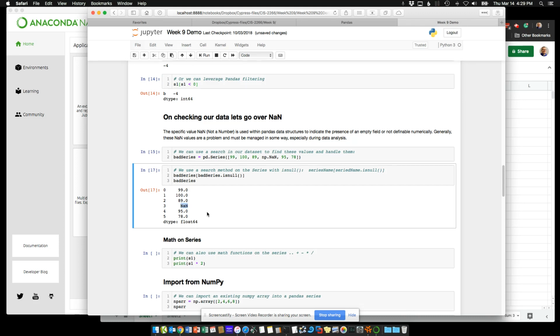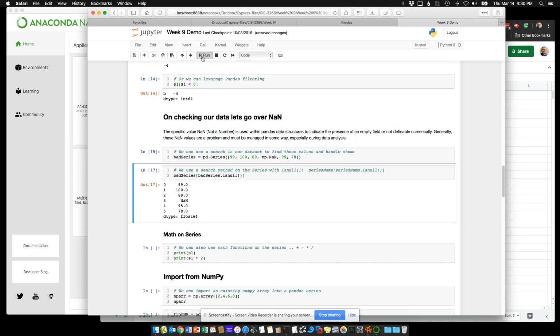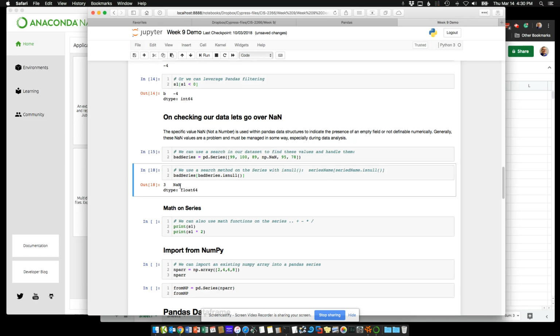And this can come from all kinds of issues. So again, part of your process of data analysis is going to be verifying your data set for any errors or inconsistencies. And this allows for that very easily. In fact, again, bad series, bracket, bad series dot isnull. And there's options here, but we're going to skip those, close bracket. And you can see, we immediately identified element number 3 as bad.